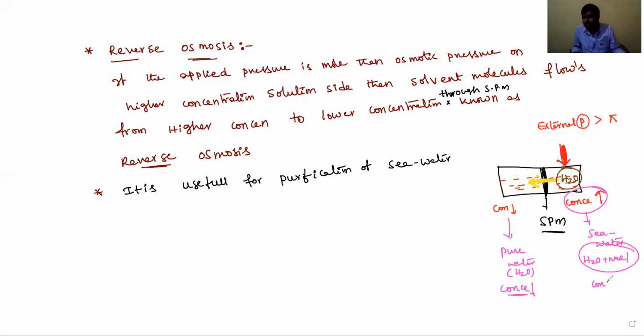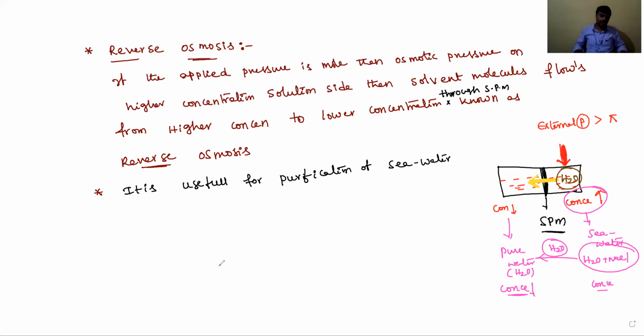Then from the NaCl and water, the water flows outside through SPM. Then the NaCl is left behind, and the water that comes outside we use for drinking. So the main importance of the reverse osmosis process is the purification of sea water or salt water. By using the reverse osmosis technique, we can purify the salt water and the sea water.